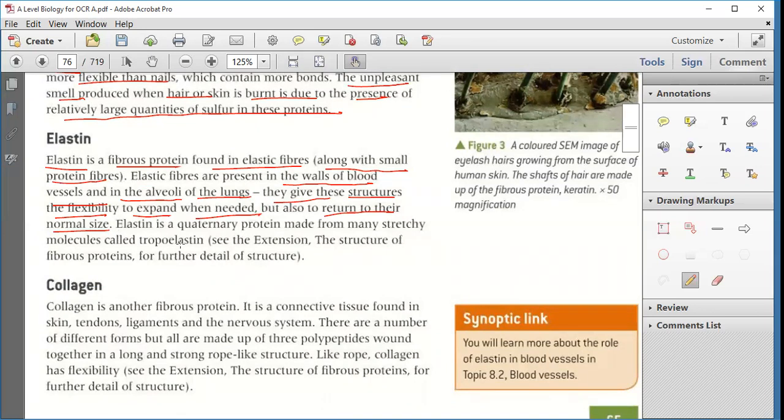Now, elastin is a quaternary protein made from many stretchy molecules called tropoelastin. Elastin is a quaternary protein made up of many stretchy monomers called tropoelastin. Elastin, sorry. Clear? Elastin is clear. Do I need to repeat? No, I get it. Okay, now fine.